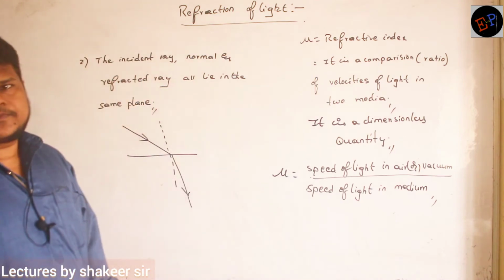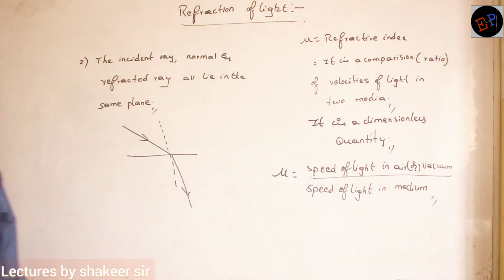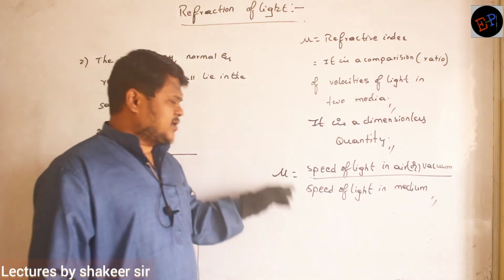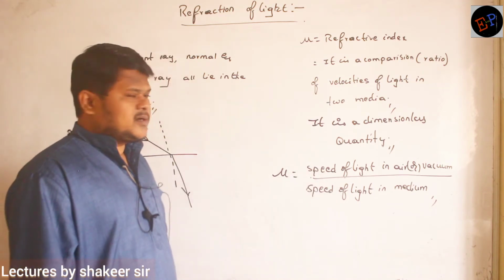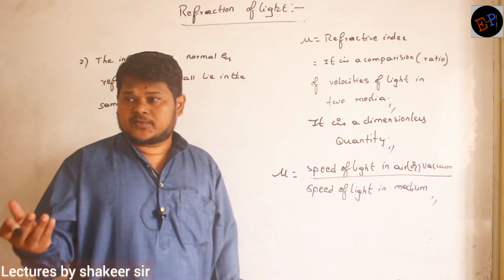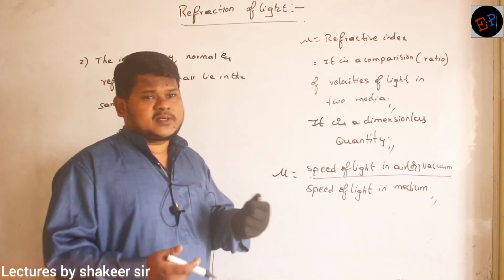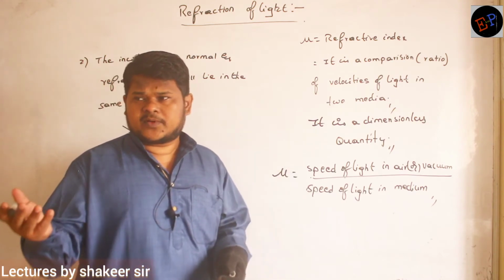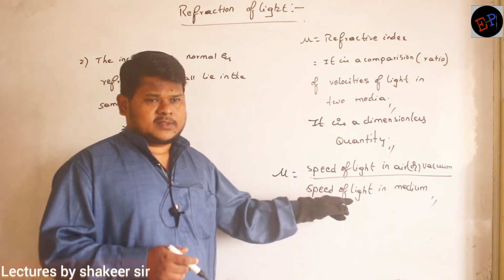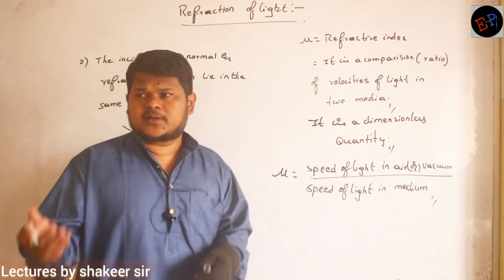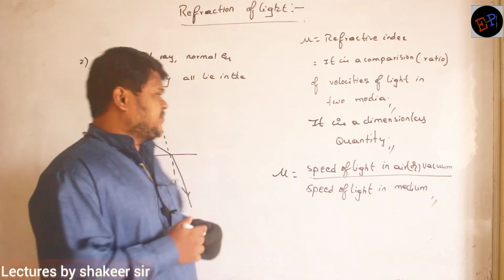This is called refractive index. So speed of light in air divided by speed of light in medium, any medium. For example, if you want to find out refractive index of water, then what you have to do? Speed of light in vacuum is always a fixed value, 3 into 10 power 8 meter per second. You have to divide it by speed of light in water. Then you will get the refractive index of water. Are you able to understand me?